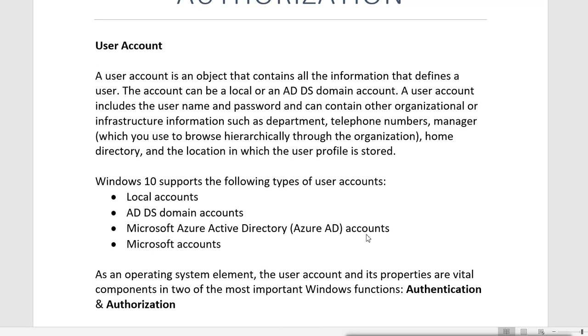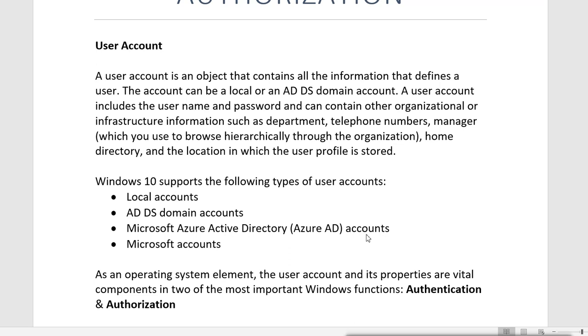Now next is what? Microsoft Azure Active Directory account. Now this is the same as the ADDS account, Active Directory domain services account, but this is a Microsoft Azure account. It is created on Microsoft Azure Active Directory, and it can be used to log into different web services or different cloud services provided by Microsoft, because it is actually a cloud account.